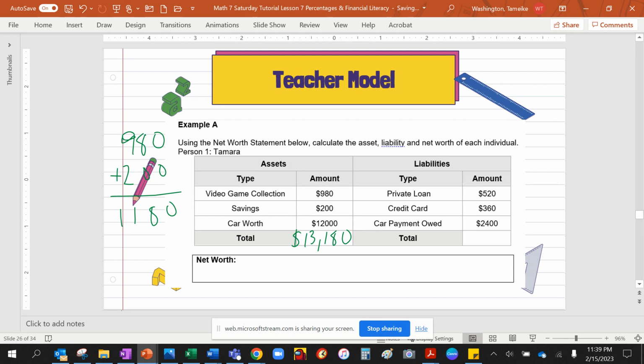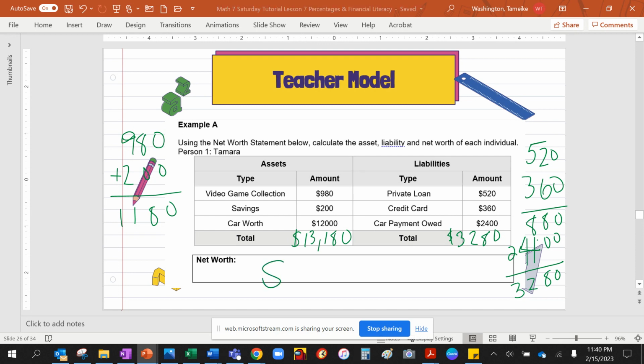520 plus 360 plus 2400. 520, 360, 880, plus 2400. 3,280. Now, to find your net worth, you have to subtract these two amounts.